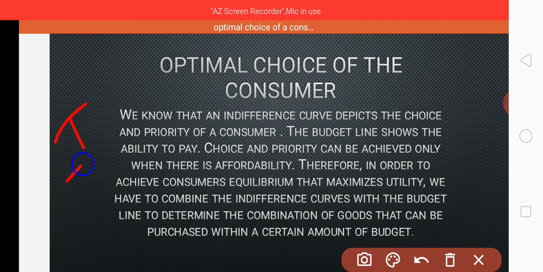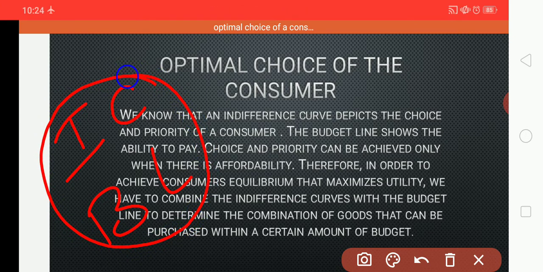One is the indifference curve, another one is the budget line. We are going to combine these two concepts, the indifference curve and the budget line, to know how the consumer gets maximum satisfaction, that means the optimal maximum, and how a consumer is going to make a choice to get his maximum satisfaction. That is what the whole concept is all about.